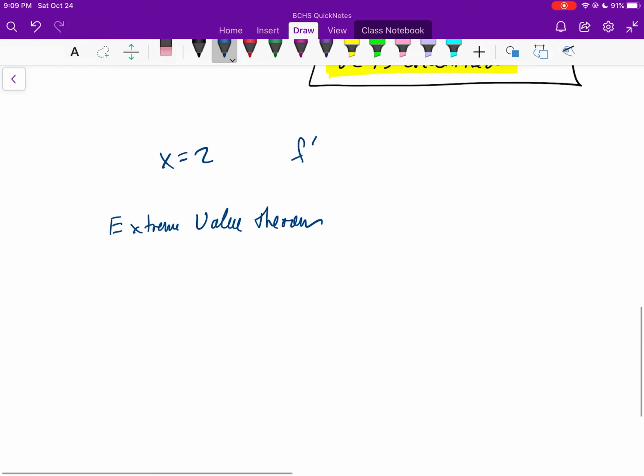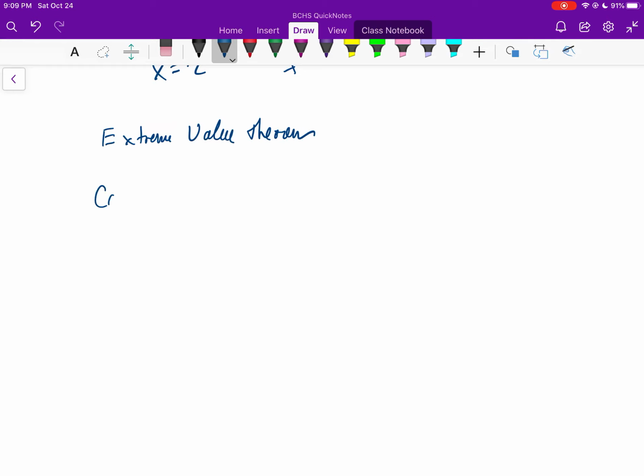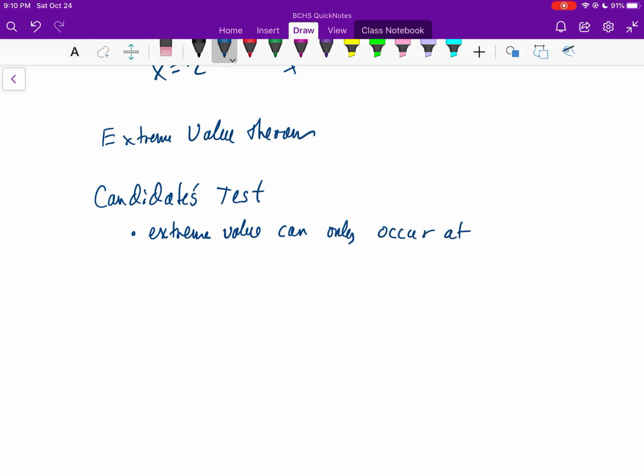This over here is paired very, very strongly with the candidates test. This candidates test tells us how we can find that extreme value. And basically the way the test goes is that extreme value can only occur at critical points or endpoints. Basically, your extreme value can only occur at critical points